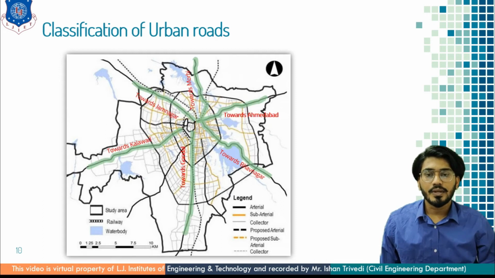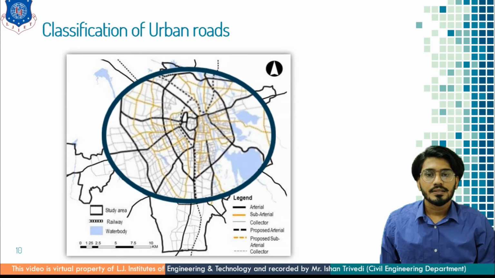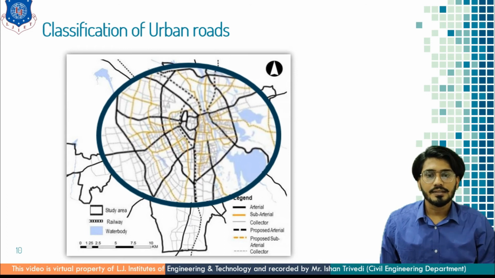So first you can see those major roads which have been highlighted with green color, and the destinations going outward from the map are determined. That is towards Ahmedabad, towards Bhavnagar, towards Gondal, towards Kalawad, towards Jamnagar and towards Morbi. These are the main arterial roads which go outward from the city. Now understand the yellow color line, which is of subarterial roads which are part of the city town and connect important locations of the town.